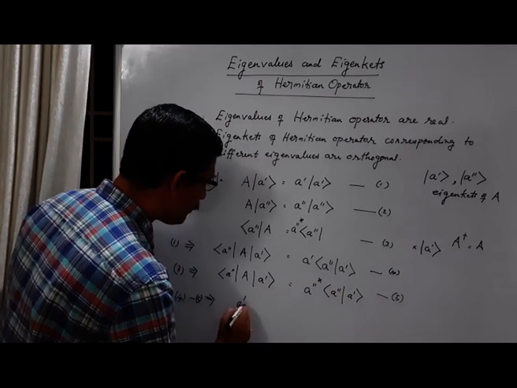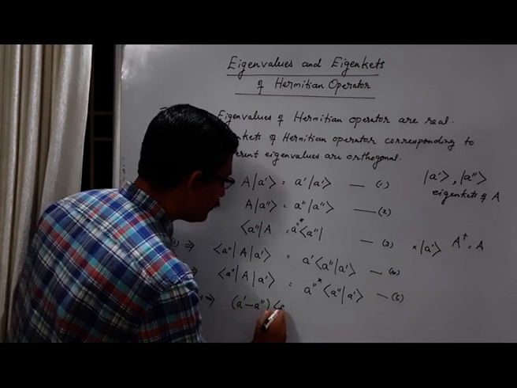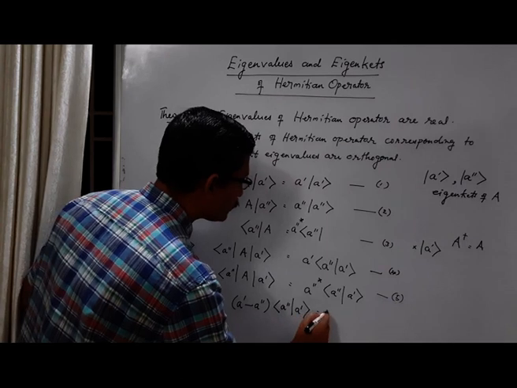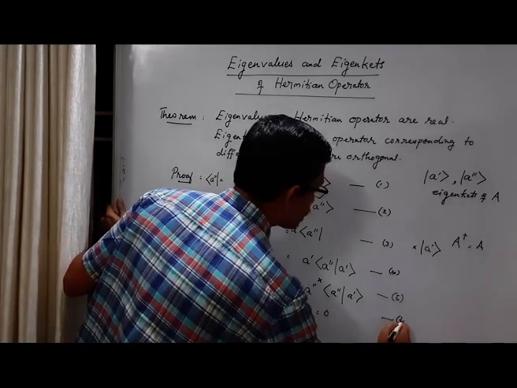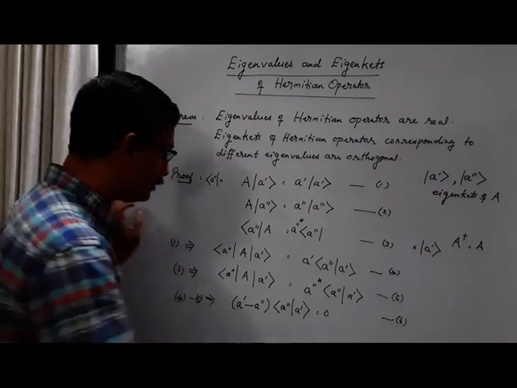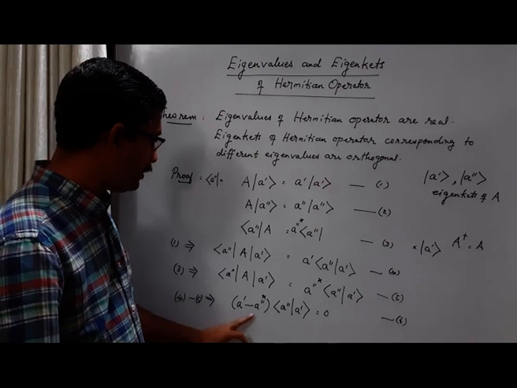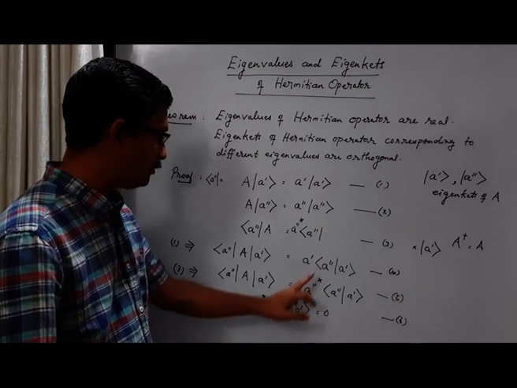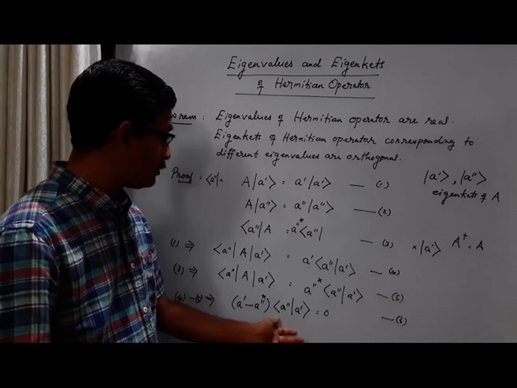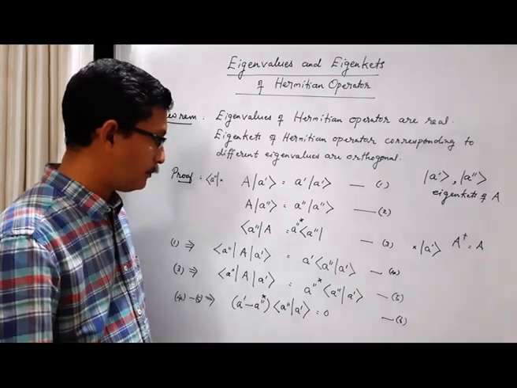So what you get is A prime minus A double prime star times bra vector A double prime ket A prime is equal to 0. Equation 6. This part is common, that we have taken outside. Inner product bra vector A double prime ket A prime equal to 0.